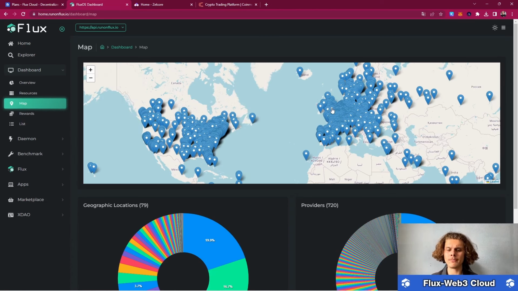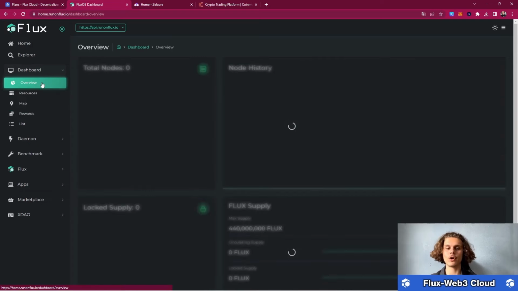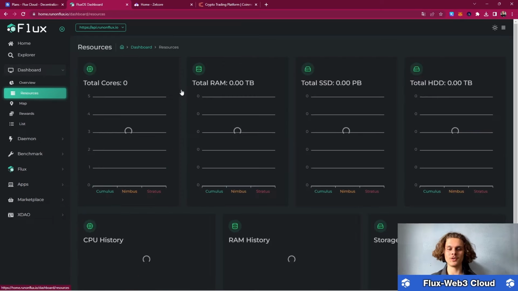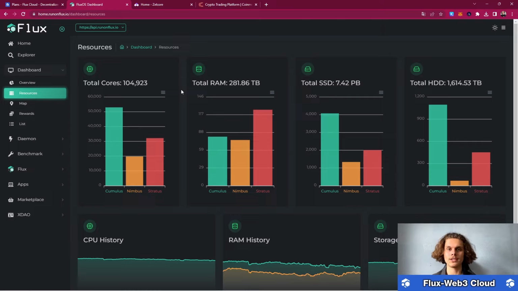And already on the map you can see some differences between other cloud providers. What is it? Can you guess? Basically those are the computers which are distributed around the world and not in one central location. And as said, those are called nodes. If I hop over to the overview, we can see that there are over 13,000 nodes running, and this is a hell of a lot of computing power. If I hop over onto the resources, you can check out all the resources that those computers provide, and this is where your data is stored.